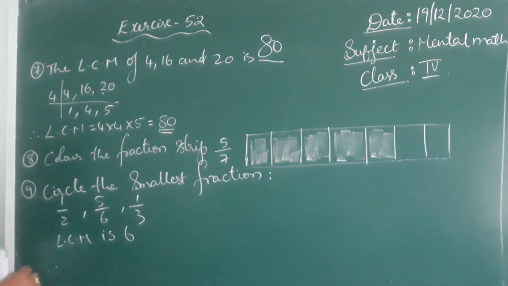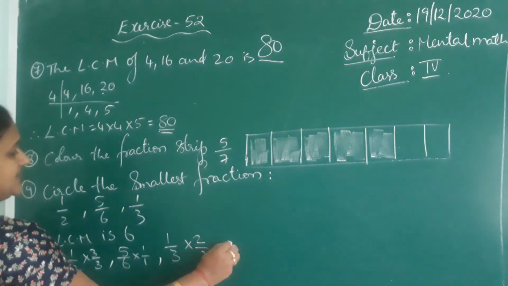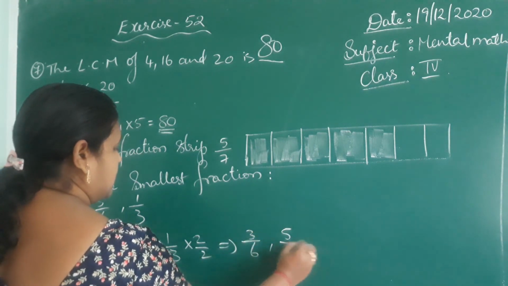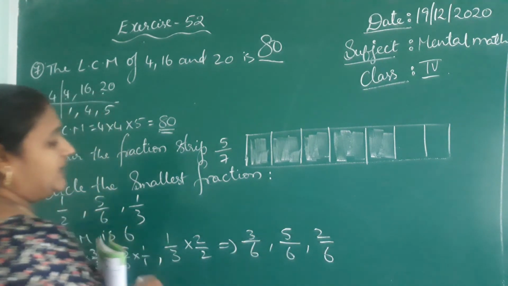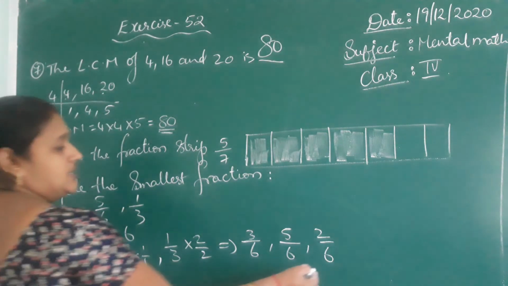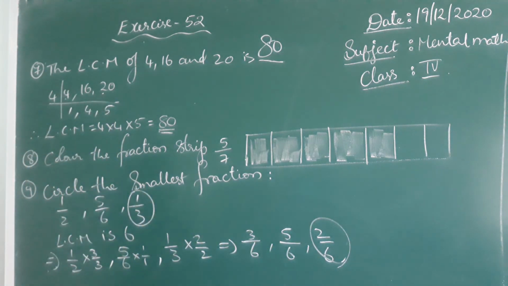Now, convert this 1 by 2 into 3 by 6. You have to change the denominators as 6. 5 by 6 as usual, 1 by 3 into 2 by 2. Simply you can write it as 3 by 6, 5 by 6, 2 by 6. Which one is the smallest fraction? 2 by 6. So 2 by 6, which is 1 by 3, is the smallest fraction.